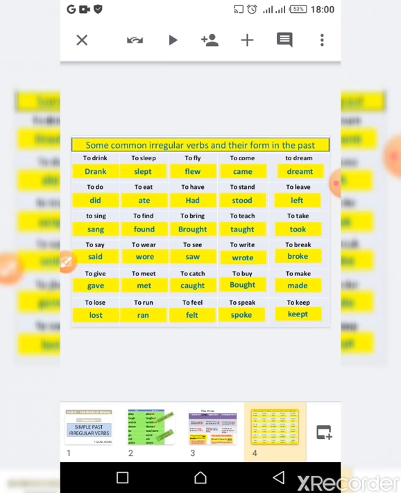To catch, caught. To buy, bought. To make, made. To lose, lost. To run, run. To feel, felt. To speak, spoke. To keep, kept, etc. We have other verbs that you need to go seek on the internet or somewhere else. You ask your teacher to get the final list. So these are just common words you have to start with to learn by heart. Great. Now let's see some practice.